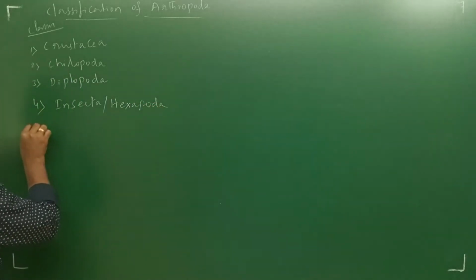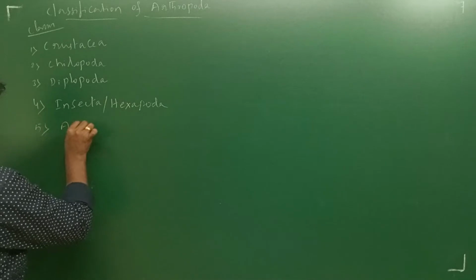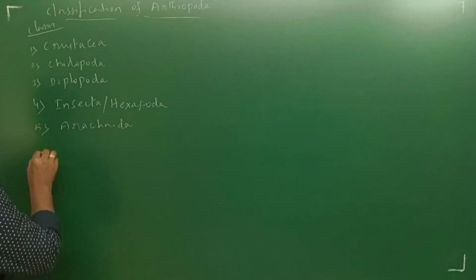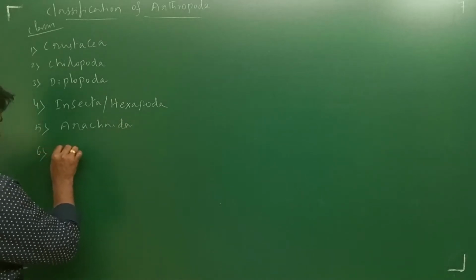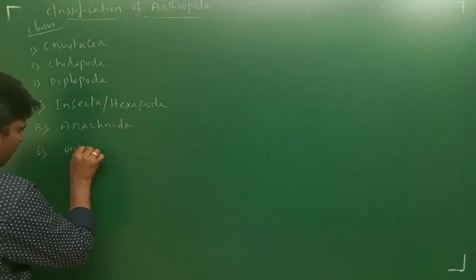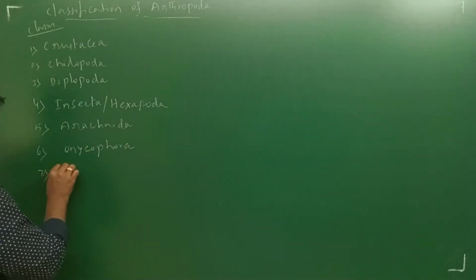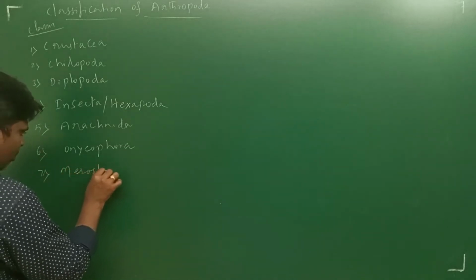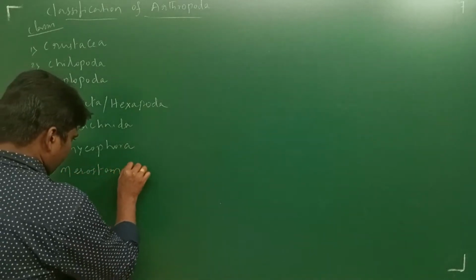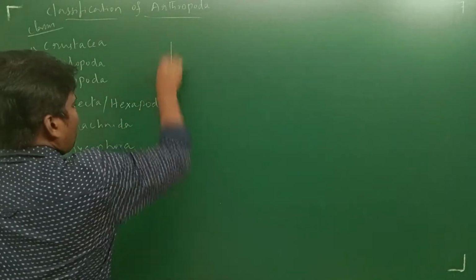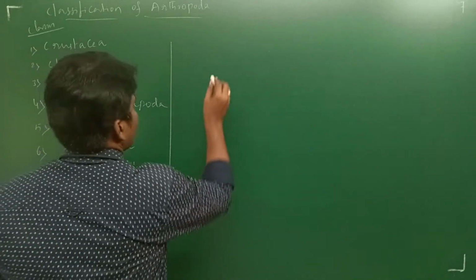Next, Arachnida. Next, Onychophora. Next, Merostomata. So these are the classes we are going to see in Arthropoda. One by one we will go through them. First, Crustacea.